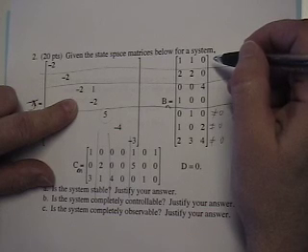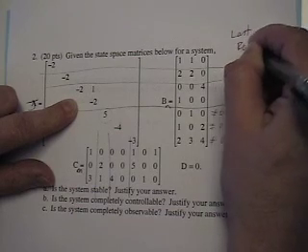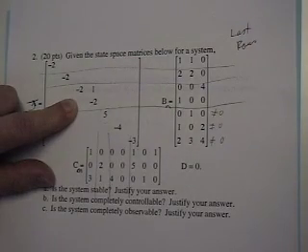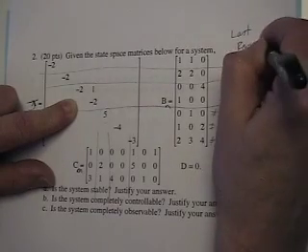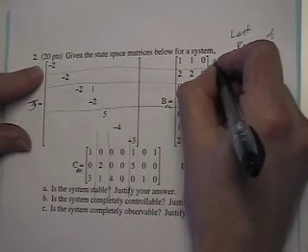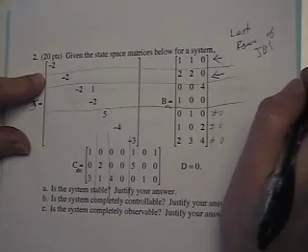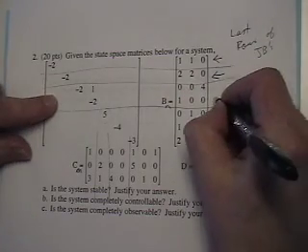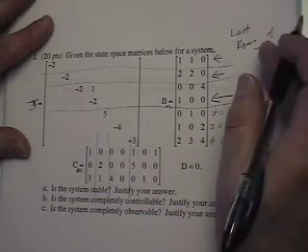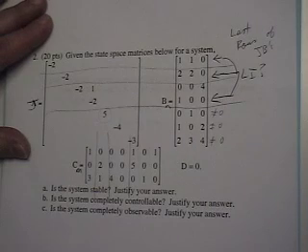And so when we have repeated eigenvalues, we look at the last rows associated with the Jordan blocks for the repeated eigenvalue. There is only 1 row for these two, so we look at these 2 rows for these first 2 Jordan blocks, and we look at the last row on the 2 by 2. And we need to have these be linearly independent. If they are linearly independent, then we have completely controllable. If not, then we don't.